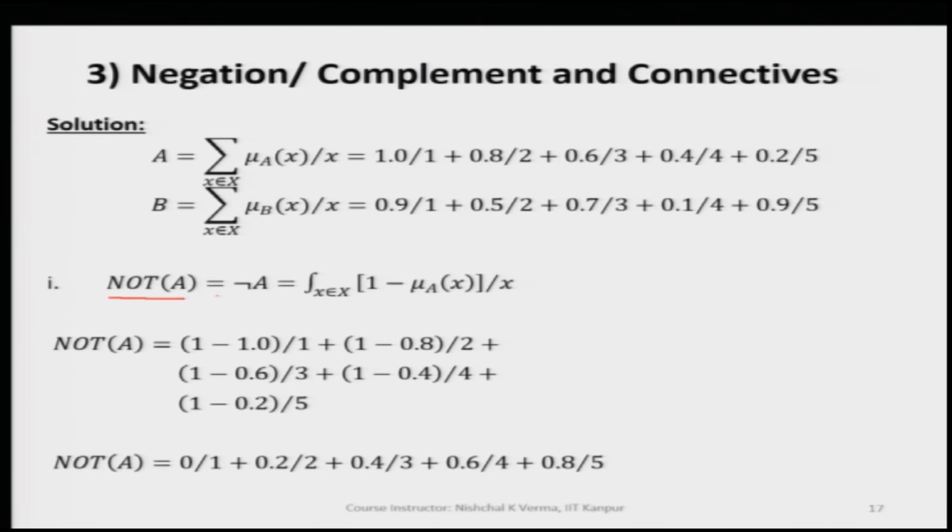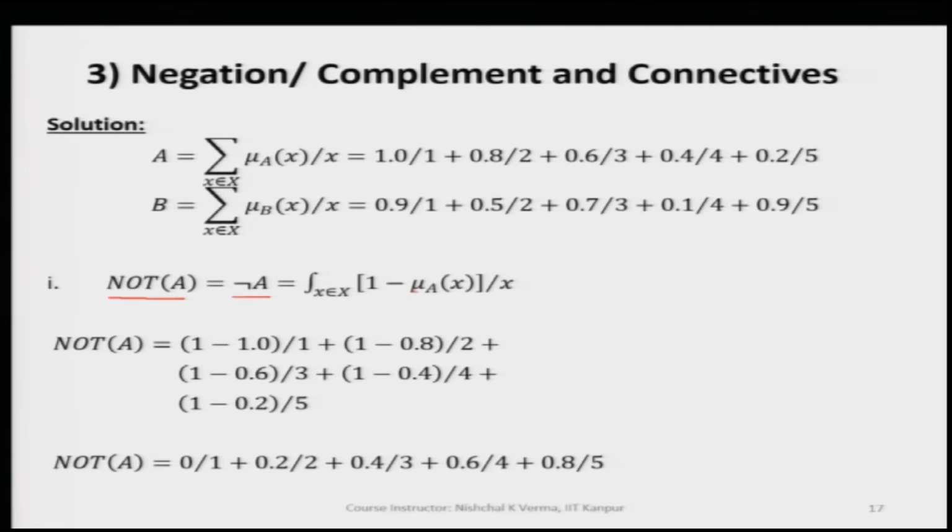So, we represent not of A by negation of A, and as I have already mentioned, when we have mu A, the membership function given, then for the negation of it, we subtract the membership values from 1.